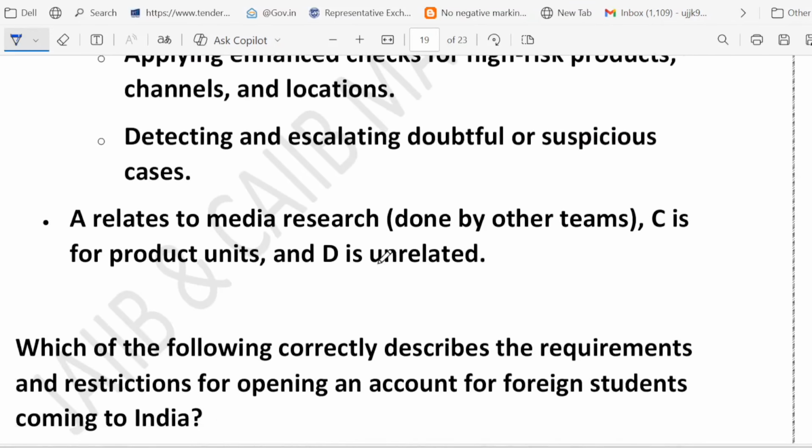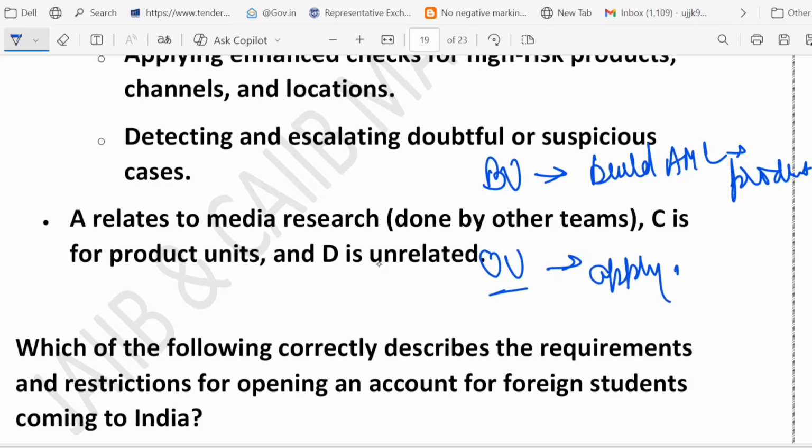So let me just summarize the two things we have just discussed. Business unit, they build AML into the product. And operating unit, they apply AML on the customer. Please understand the difference. These things are very, very important. This has been taken from your Macmillan book, and this thing will not be written in your book. This is the way to remember. Business unit means they build AML into product, and operating unit means they apply AML on the customer.